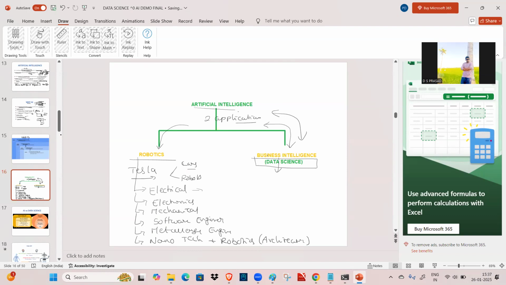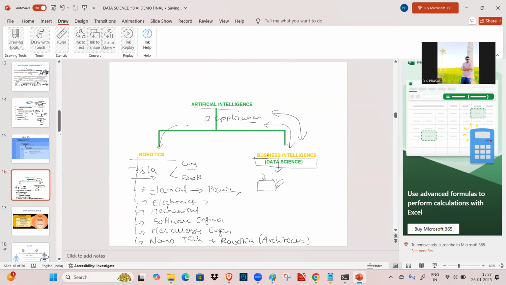Electrical engineering, why is it required? For power: how much power consumption my machine can take. After designing the robot, it can be affected by external thunders or storms. Usually we get thunders and storms, so we are going to make it waterproof and fireproof. It should not give any electrical shocks to persons. That is why we use electrical engineering.